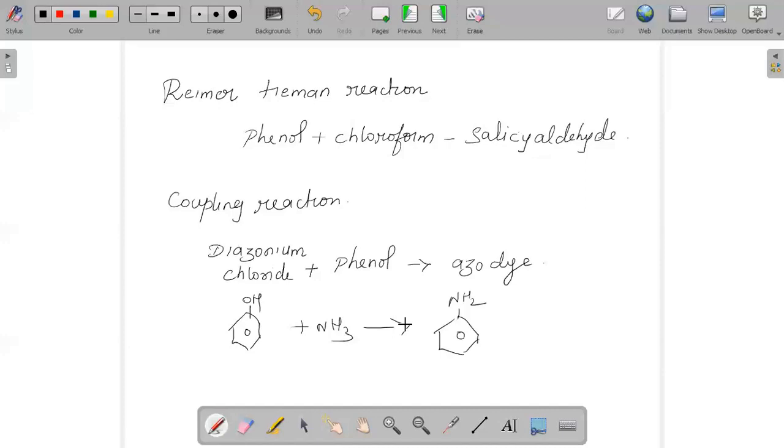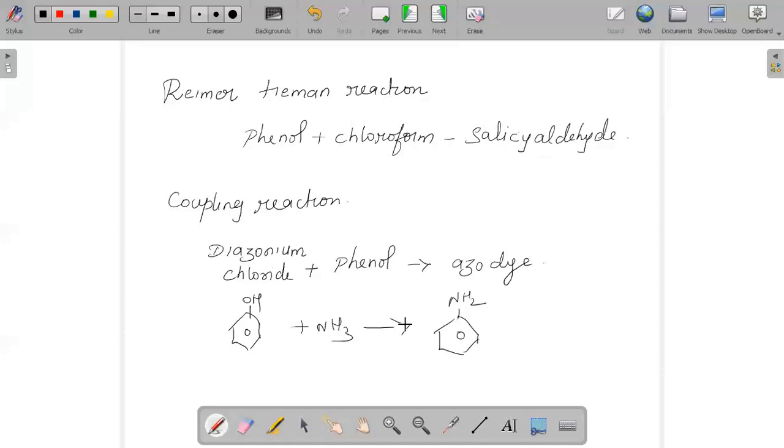There are different reactions undergone by phenol. Phenol can undergo substitution reaction, that is substitution by bromine in bromination. Hence the product we get is 2,4,6-tribromophenol. So these are all very important.